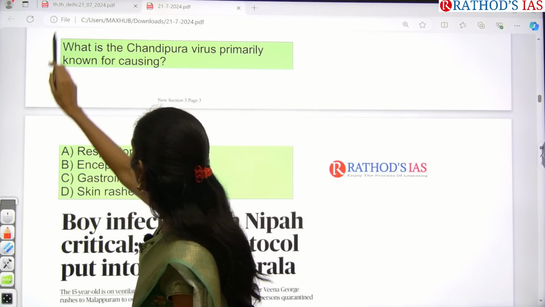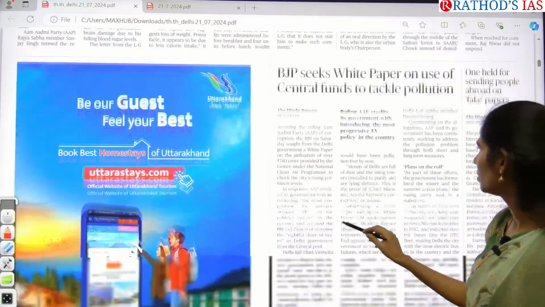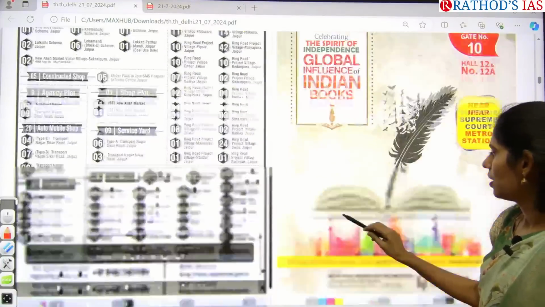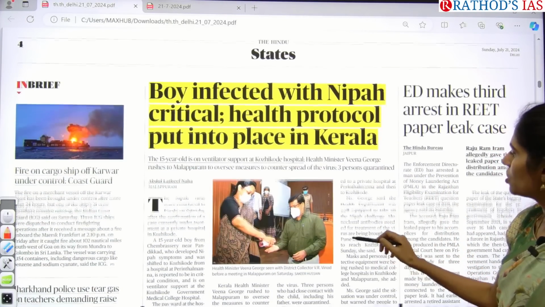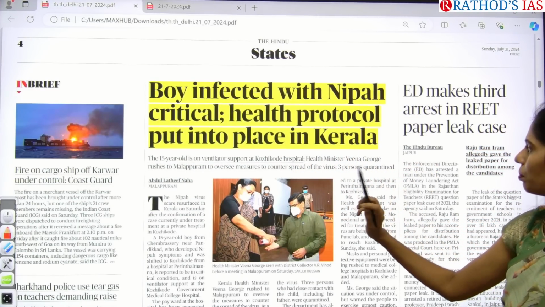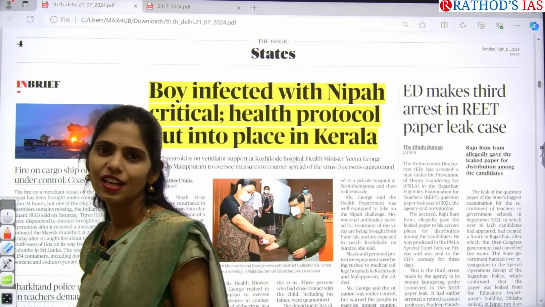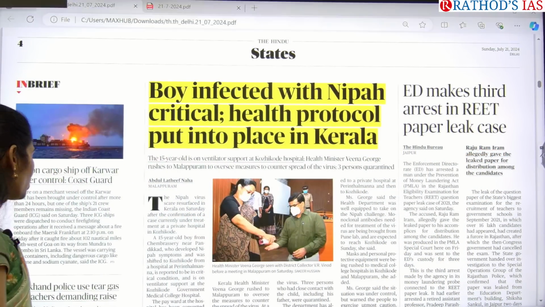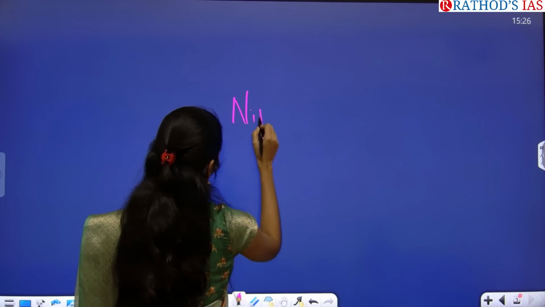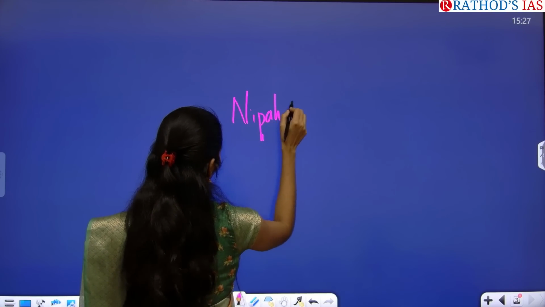Okay, so this is about our first article of the day, and you can move on to the city page. In the city page, I didn't find anything. Okay, let us move on to the other page. Here you can see: boy infected with Nipah, critical health protocol put into place in Kerala. So it is about one more disease called Nipah virus disease. What is the keyword? Keyword is Nipah. Where can we see this disease? Commonly seen in Kerala.